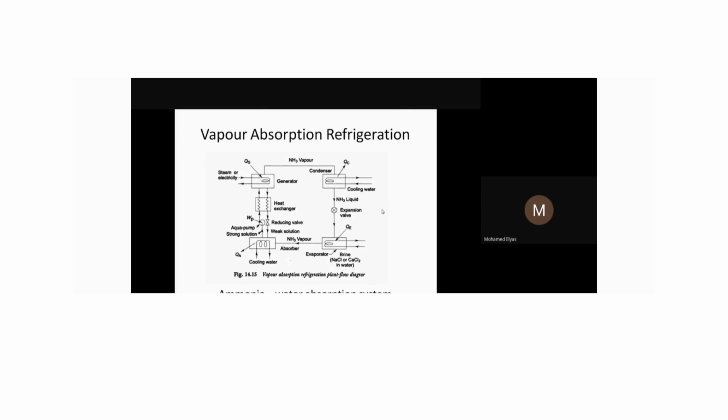One is ammonia, another one is water here. We'll see why we use ammonia, what is the reason for that. Those things also we'll see. Okay. So here, again, it is a cyclic process.